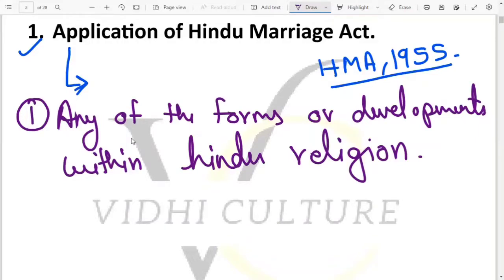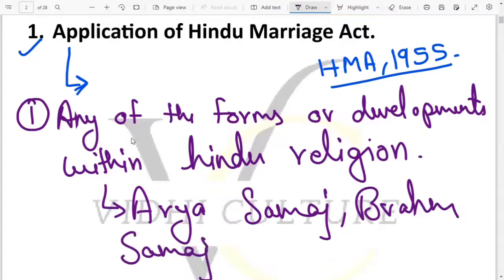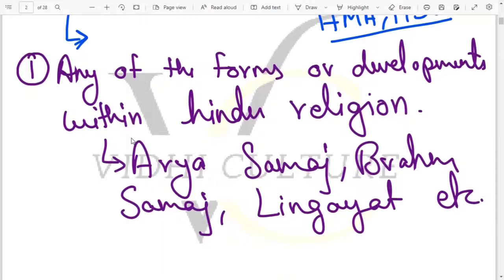With the passage of time, certain developments has happened within the Hindu religion. Like, there are people who belong to like Arya Samaj. There are people who belong to Brahma Samaj. And there are people who are like Lingayat Hindus, etc. So these are certain subdivisions within the Hindu religion. We can say these are the forms and developments of the Hindu religion.